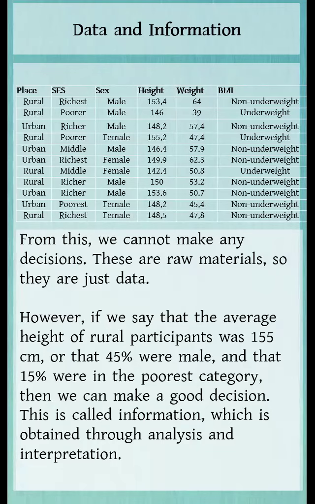However, if we take that data and say, for instance, that the average height of rural participants was 155 centimeters, or that 45% of participants were male, and that 15% belonged to the poorest category, we can then make informed decisions based on these insights. This is what we call information. It's obtained through analysis and interpretation, transforming raw data into something meaningful and useful for decision making.